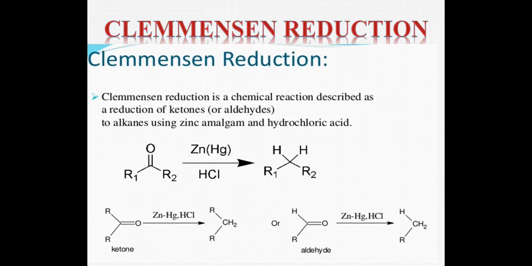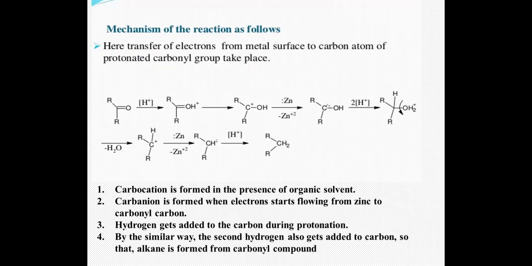Okay, now let's go for the mechanism of action. Very important mechanism of action. It's simple. Here the transfer of electrons from the metal surface to the carbon atom of the protonated carbonyl group takes place. So what is the basic mechanism? It is your electron transfer to your carbocation, which is generated as an intermediate. So first step is your protonation of your carbonyl oxygen.